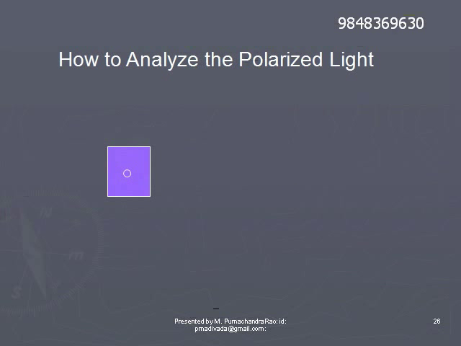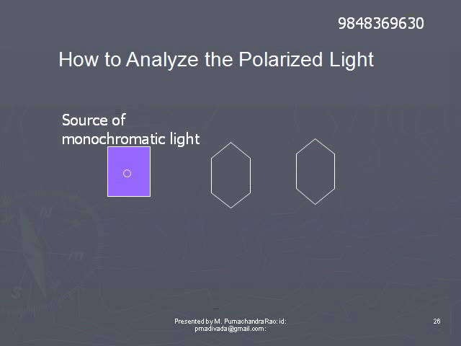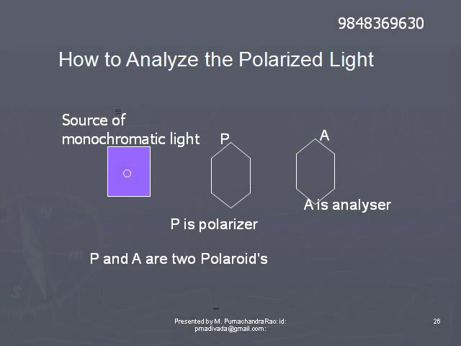Analysis of polarized light. Let us take a source of monochromatic light. Before that source, place two crystals. We have chosen two crystals P and A. In fact, both of them are polaroids. P is one polaroid, A is another polaroid. Keeping P in front of the source, observe the light coming from P and rotate the crystal P.